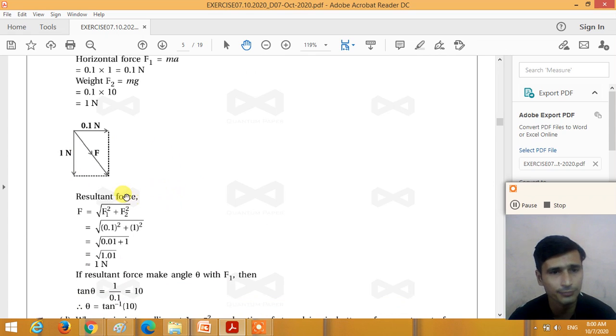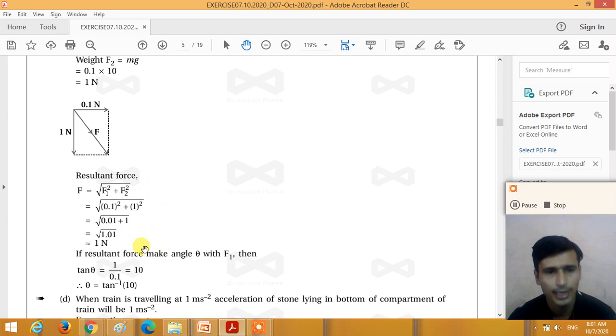So the resultant force is F equal to under root of F1 square plus F2 square. That is the resultant of the two vectors, right? In general it is F1 square plus F2 square plus 2 F1 F2 cos theta. So the resultant force F is equal to under root of F1 square plus F2 square. By calculation, putting F1 equal to 0.1 and F2 equal to 1 Newton, we get 1.01 Newton. Approximately we take 1 Newton.